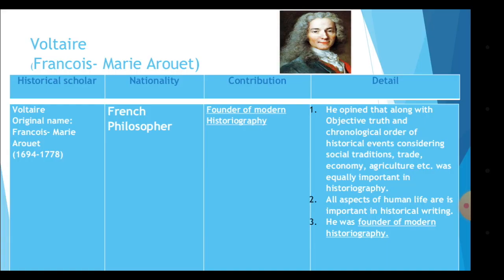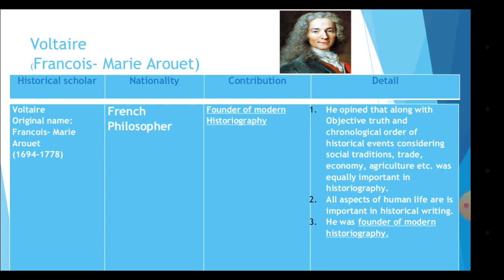Next, Voltaire. His original name is François-Marie Arouet, 1694-1778. Again, he was a French philosopher, founder of modern historiography. Now, he is the father of modern historiography. This can be asked for the fill-up.